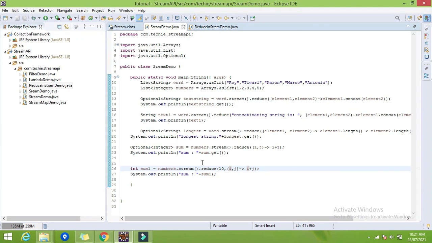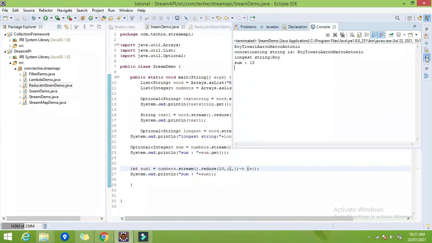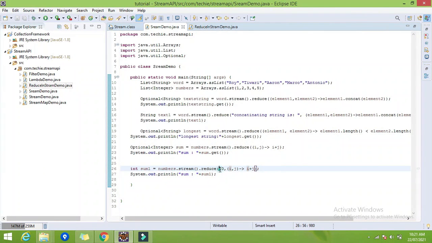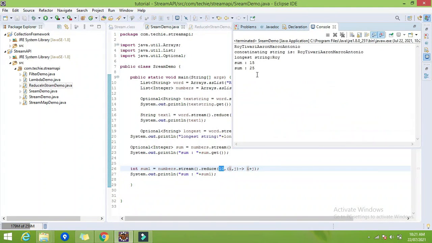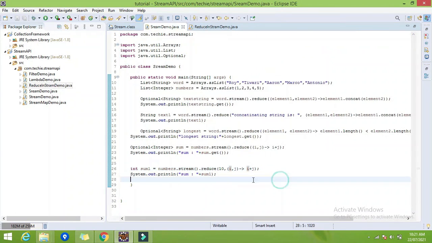So what will be the output? In the previous scenario we got the output as 15. So now we have given the initial value as a 10. So what will be the output? It will be the output of 25, right? So let's try. Here we are getting the sum as a 25. Hope you guys are getting this.